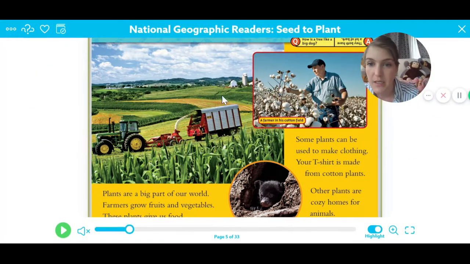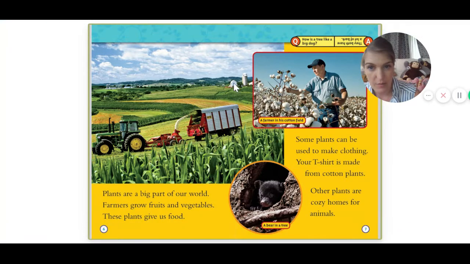You can see the tractor pulling this thing, which I think is called a combine. I'm not absolutely 100% on that, but it's something that is blowing the grass or the hay up into this right here. In the back over here, there's a barn and a silo.